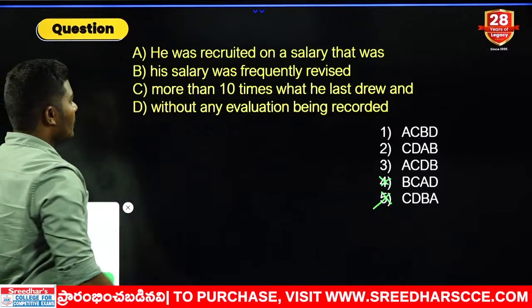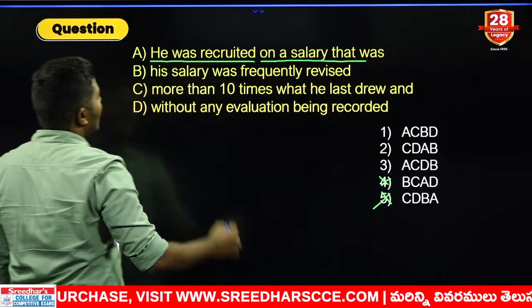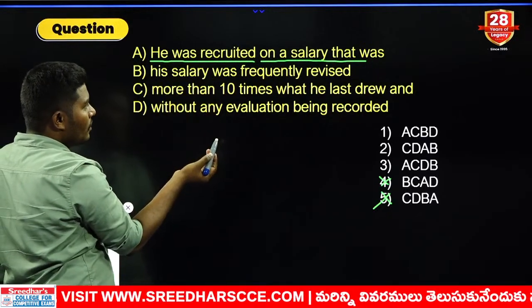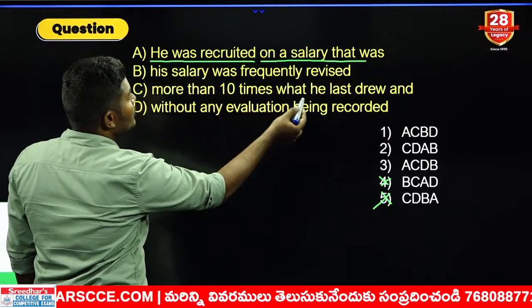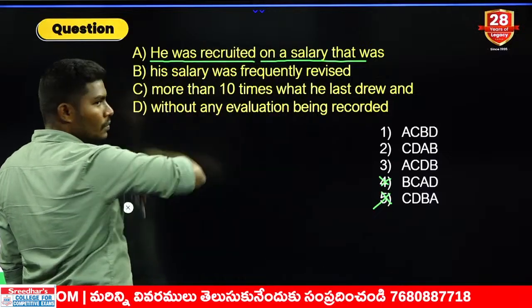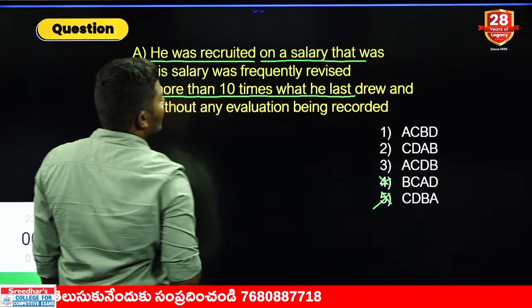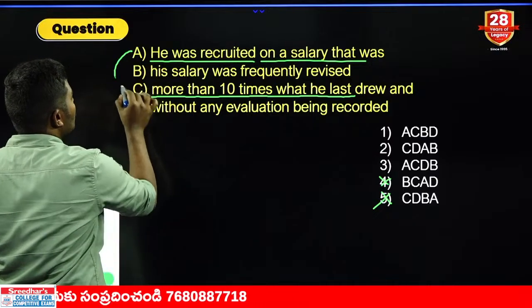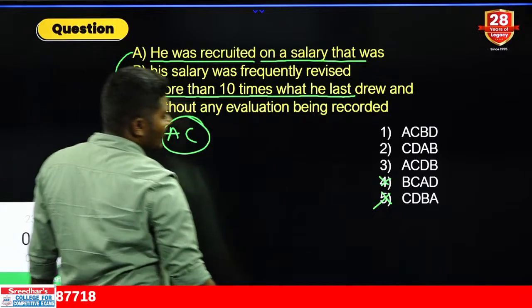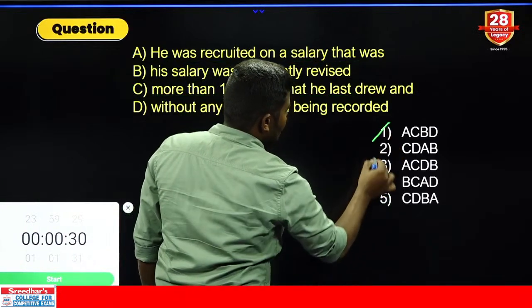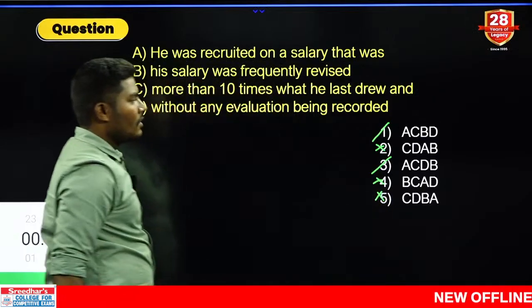Those are in basic combination. "He was recruited on a salary that was his salary." Is that possible? No. "That was without any evaluation." "That was more than 10 times what he last drew," which is the correct one. The pair should be used between the combination of A with C. Where is AC, my dear students? Can you tell me? That comes with the first one and third one. So the second, fourth and fifth are eliminated so far. Your answer is 1 or 3.